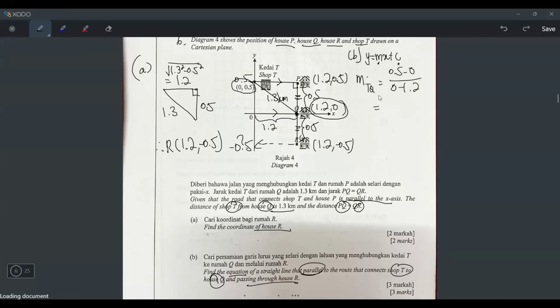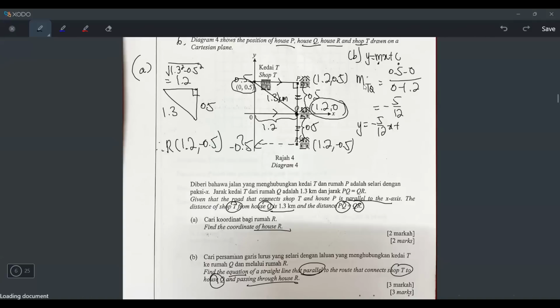So if I press this, what will I get? 0.5 divided by bracket negative 1.2. Negative 5/12. It's very ugly if I change to decimal. So why not we just write negative 5/12? Because if I write in decimal point, it's a lot of digits, right? It's an ugly answer. So I just prefer writing it like this. And now I can put my m inside this formula or this equation.